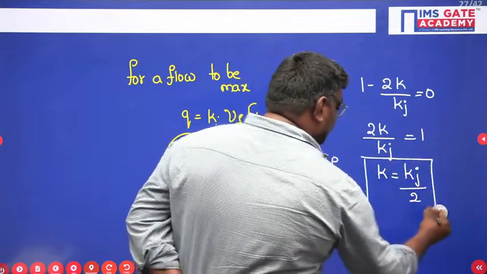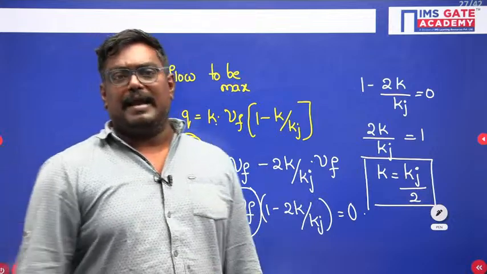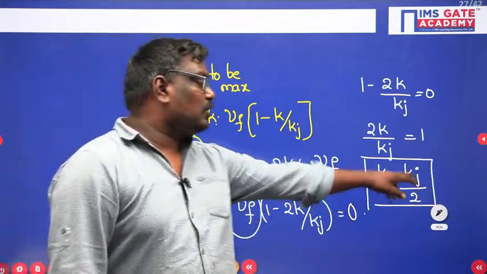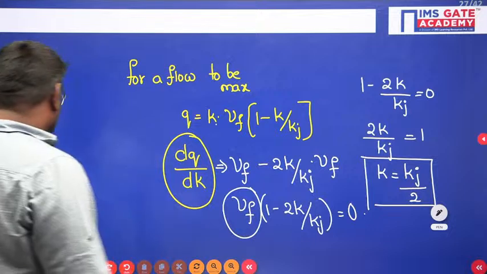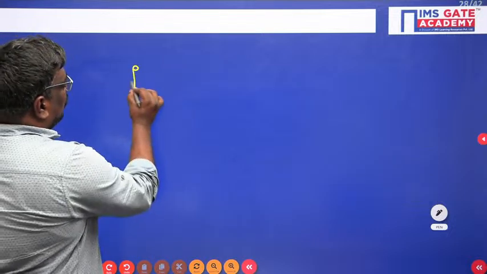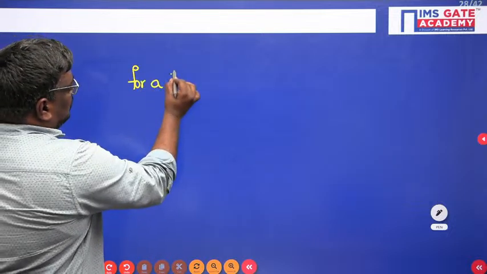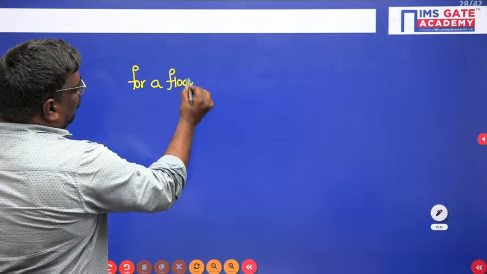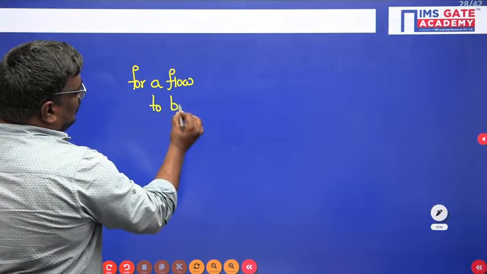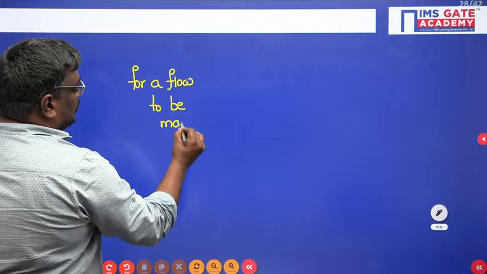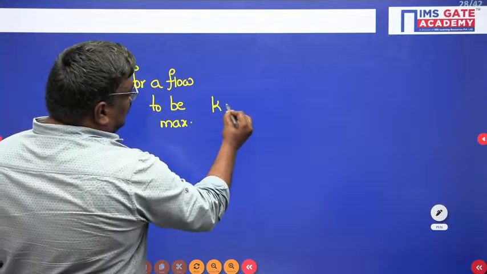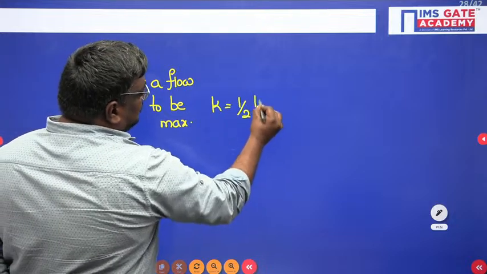What, sir? For a flow to be maximum, density should be equal to half of jam density.